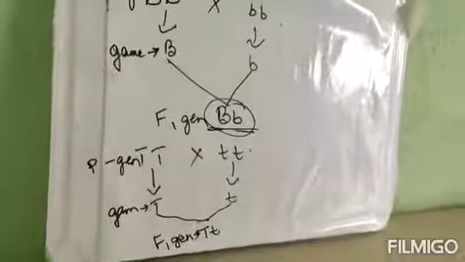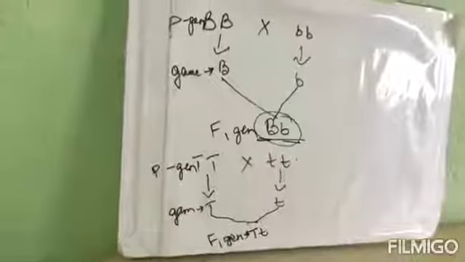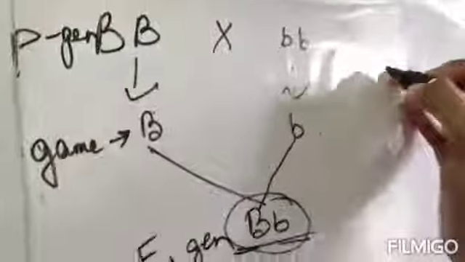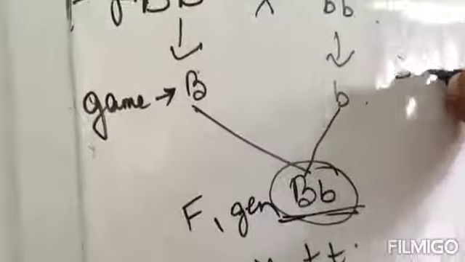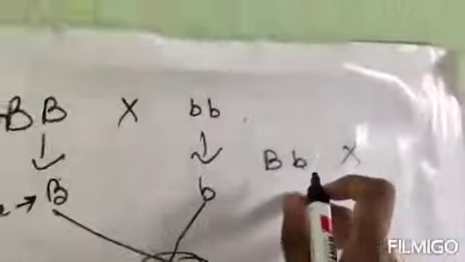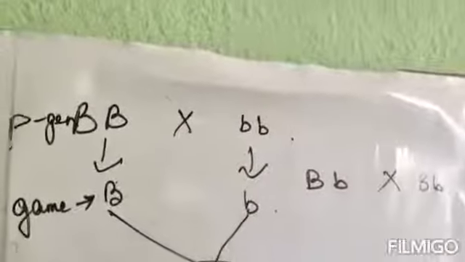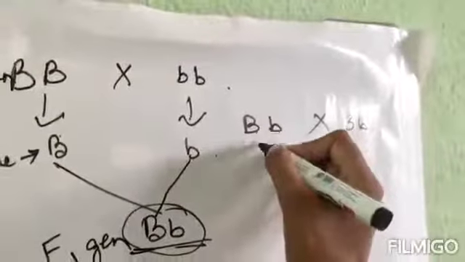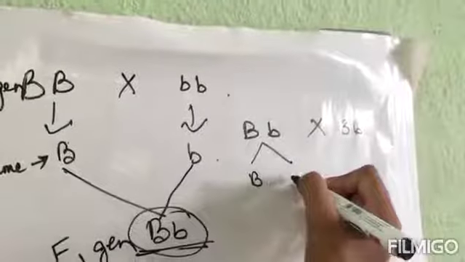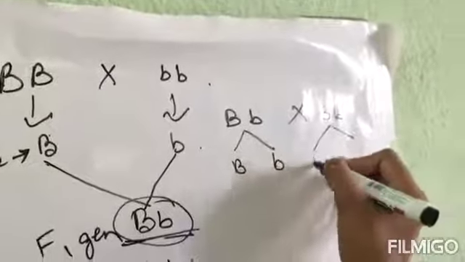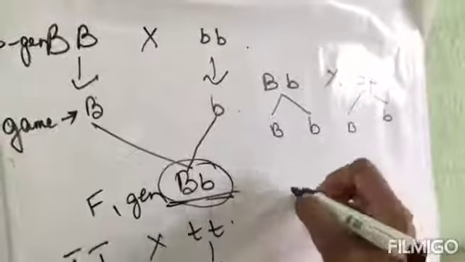Number 6, how many types of offspring do we get if we cross two hybrid black guinea pigs? That means how many types of genotypes are we getting? If we are crossing two hybrid black guinea pigs, can you see? This is the hybrid genotype. We all know that this is the hybrid genotype. Now we are doing it. So what are the gametes that we can get? So these are the gametes.